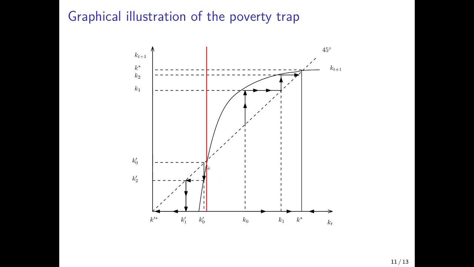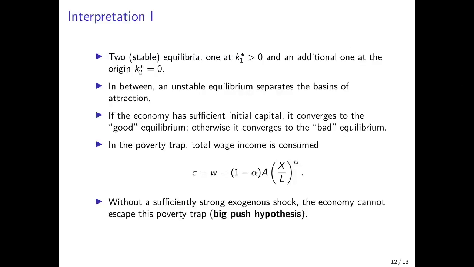And that's the theoretical explanation or justification for development assistance. Because in this situation, we could have that the richer countries coordinate and make a transfer of capital to the poor countries that push them so far outside that they get into the basin of attraction of their high capital stock and high income equilibrium. So the goal would then be for development assistance to push these economies so far out of their equilibrium that they end up with a capital stock that is in the basin of attraction of the high income equilibrium. So that's basically just a repetition of what I said.